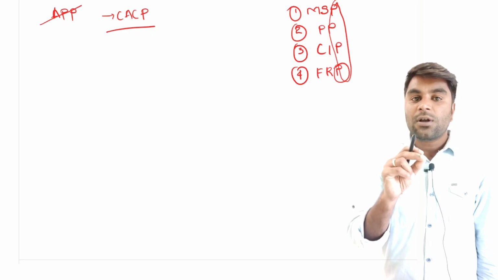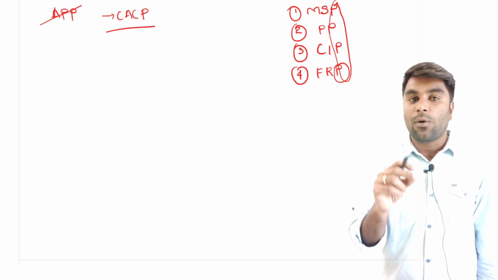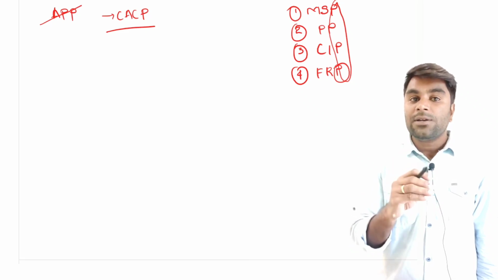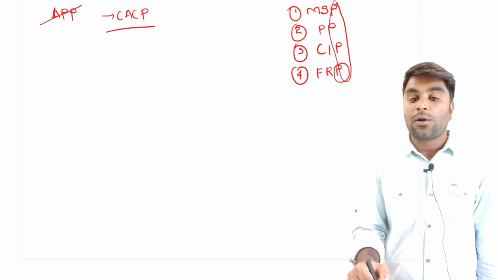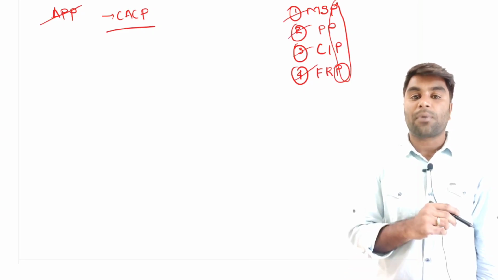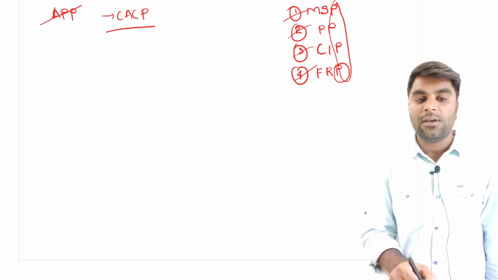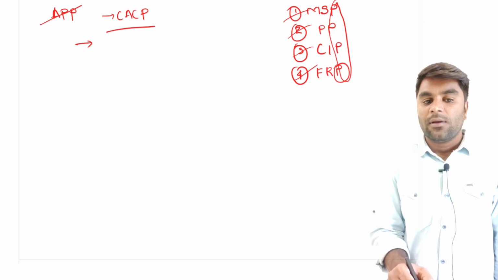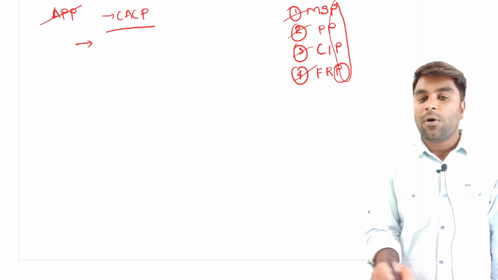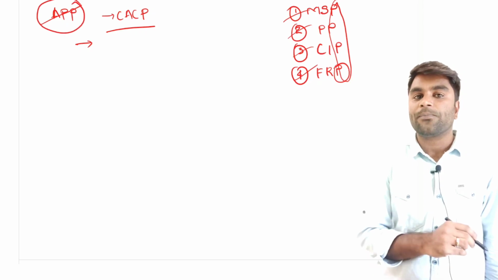There is an institution called CACP. CACP stands for Commission for Agricultural Costs and Prices. On the recommendations of the CACP, the Government of India is going to announce these four important prices. To put it very technically for you from the perspective of the UPSC, as the UPSC is very particular about these topics, all these four important prices are a part of agriculture price policy.